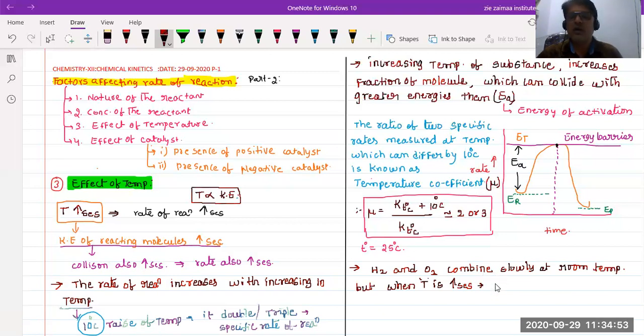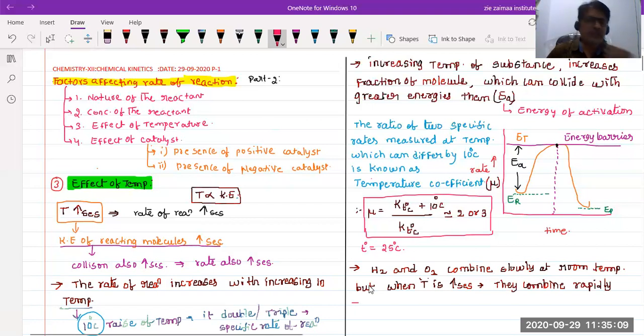They combine rapidly. That means fastly. So this is the one example. Next, one more example.